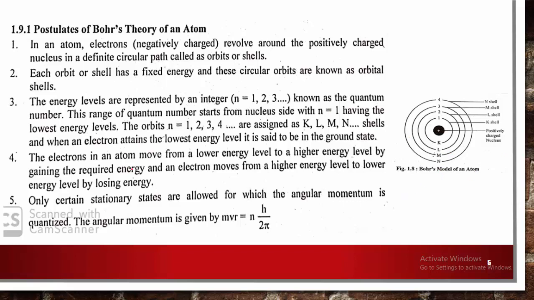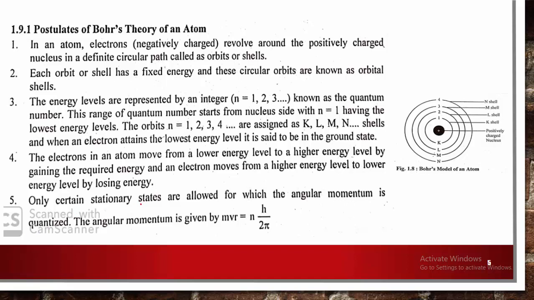Electrons in an atom move from lower energy to higher energy level by gaining energy. Whenever electrons move from a lower energy level to a higher energy level, they absorb some energy, and when they move from a higher energy level to a lower energy level, they release energy. So by losing energy, they can move from higher energy to lower energy.